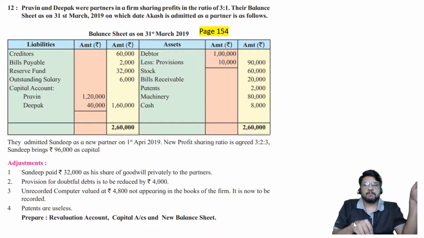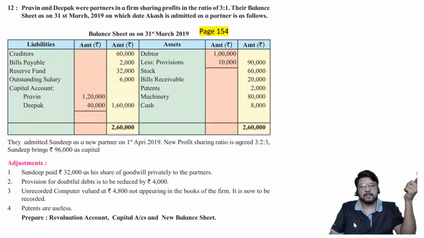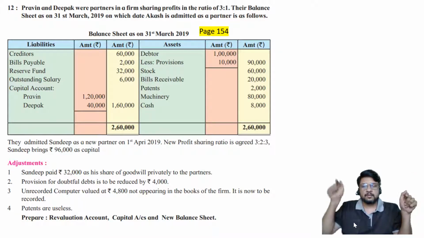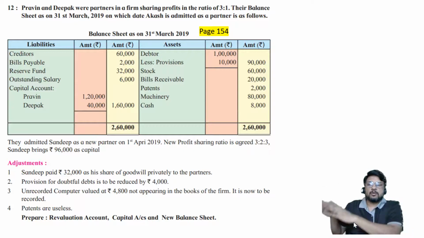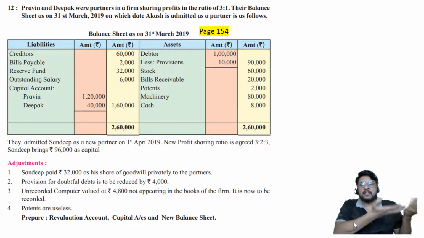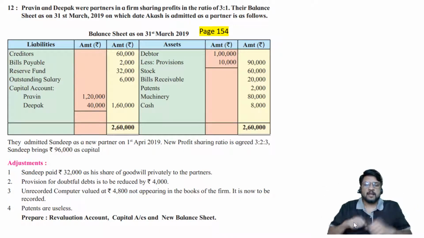Now Sandeep has paid to Praveen and Deepak privately, so it is a transaction which is known to Sandeep, his accountant, Praveen, his accountant, Deepak, his accountant. But the firm and the accountant of the firm are not at all involved in this transaction, since the firm is neither receiving cash from Sandeep nor giving it to Praveen and Deepak. Firm will say nothing is coming in and nothing is going out.